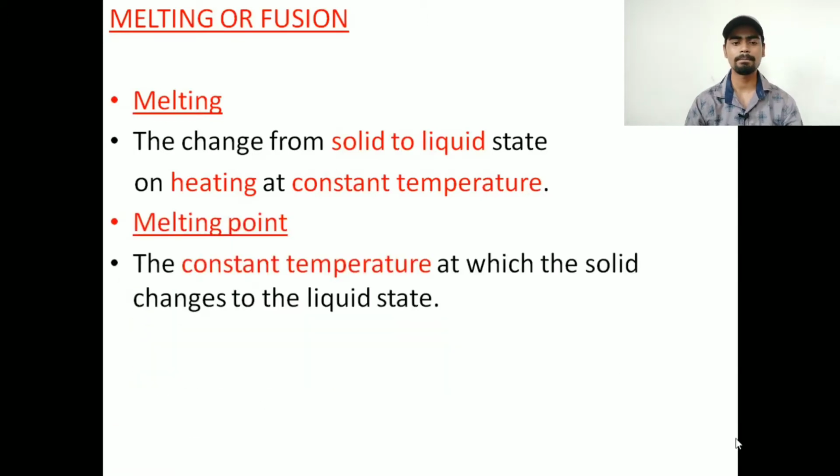The next one is the melting point, the constant temperature at which a solid changes to the liquid state. Many students get confused between melting and melting point.